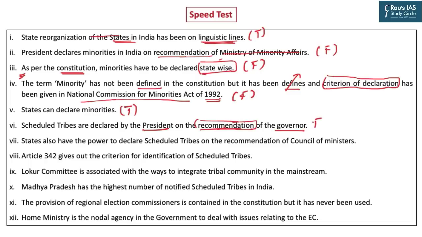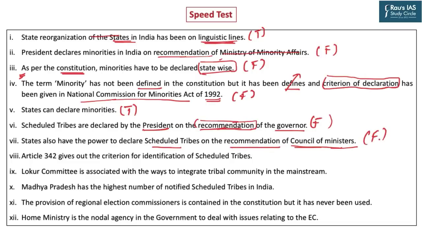The statement is false. States also have the power to declare scheduled tribes on the recommendation of the Council of Ministers. So in scheduled areas, the governor has the power to declare the scheduled tribes. The governor has lots of power in his hand regarding the administration of the scheduled tribes, but it is not the state government actually which has the power of declaring scheduled tribes. And not at all on the recommendation of the Council of Ministers. It is the governor wholly and solely who takes the decision. It is not on the recommendation of the Council of Ministers. So again, the statement becomes false.